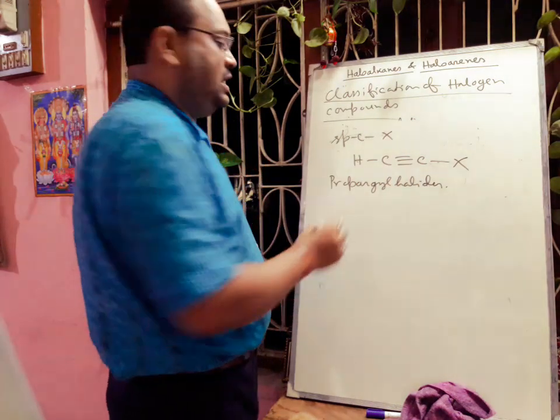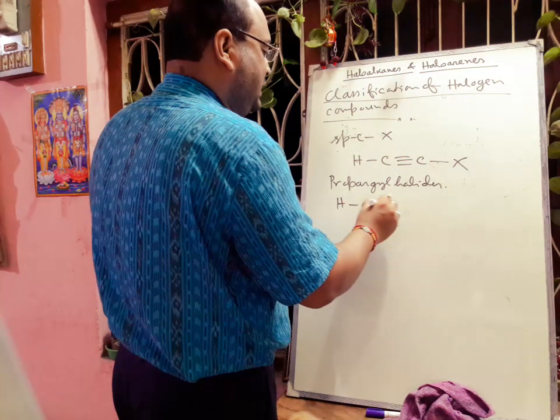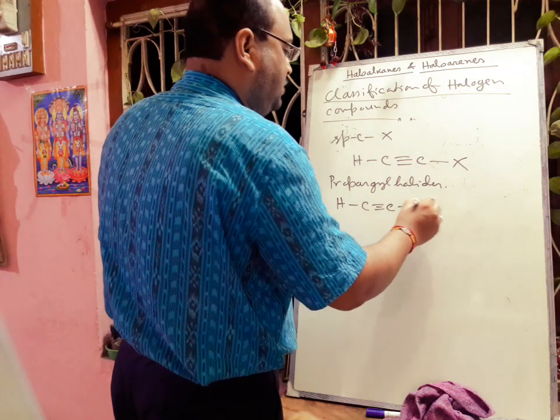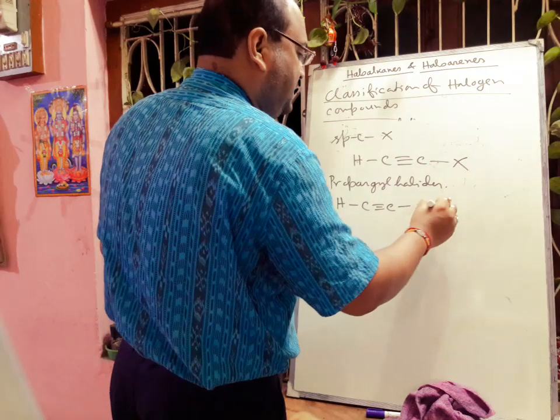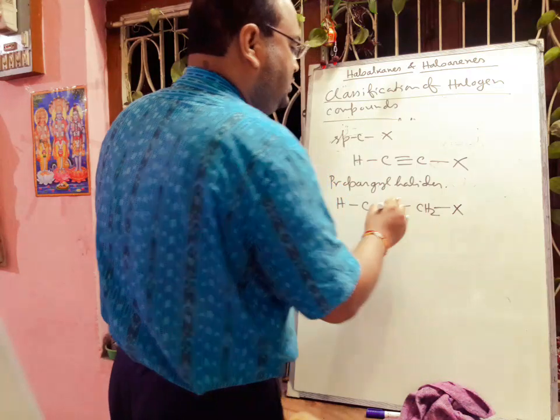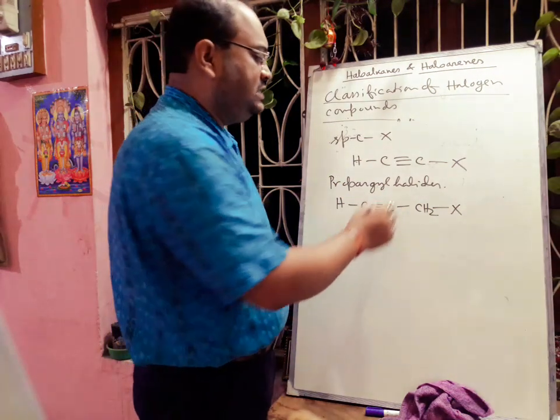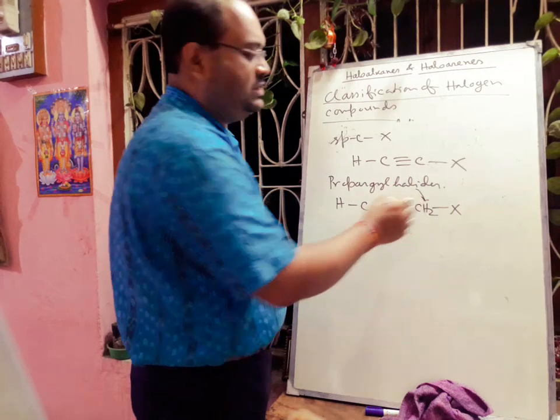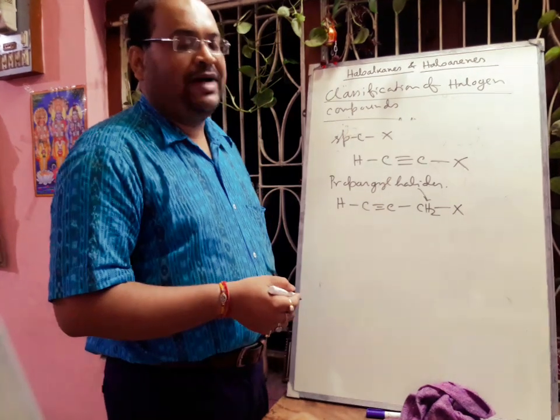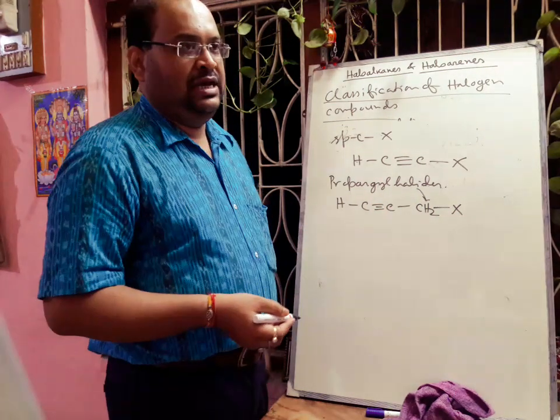When the halogen atom is attached to an sp3 hybridized carbon atom next to a carbon-carbon triple bond, this position is called the propargyl position, and this is called a propargyl halide.